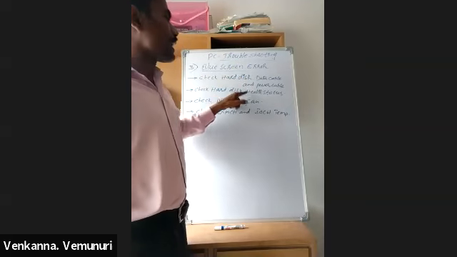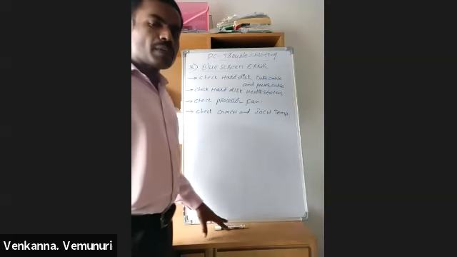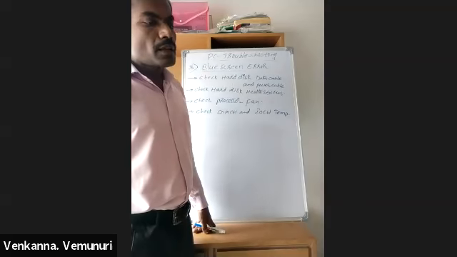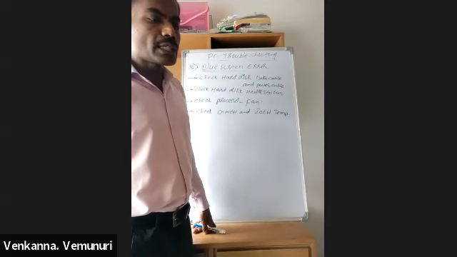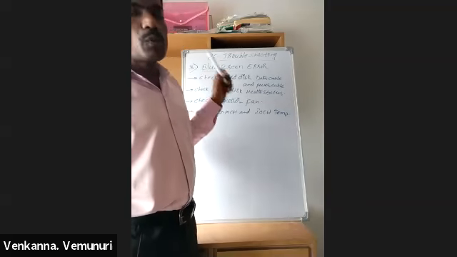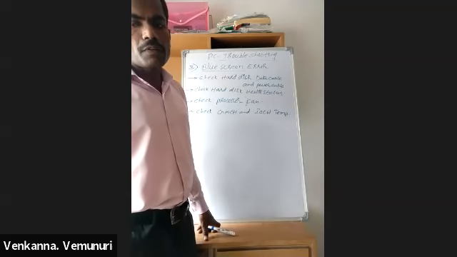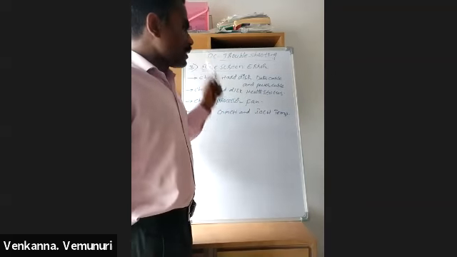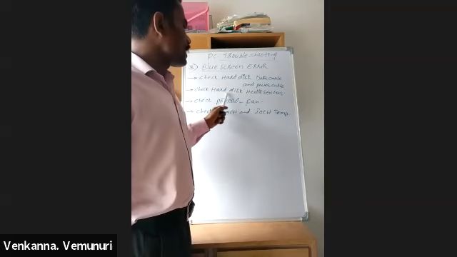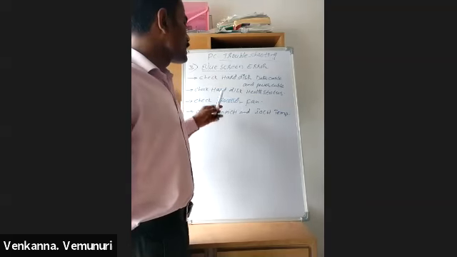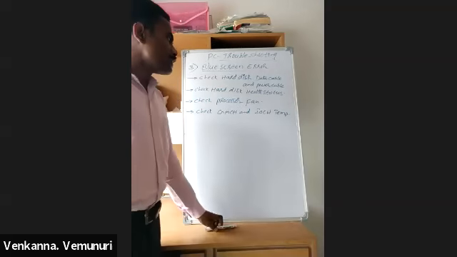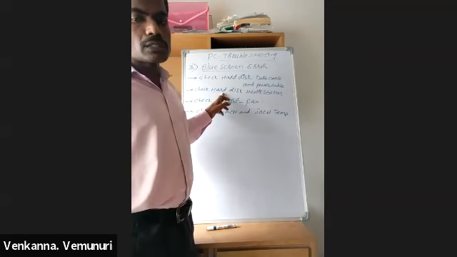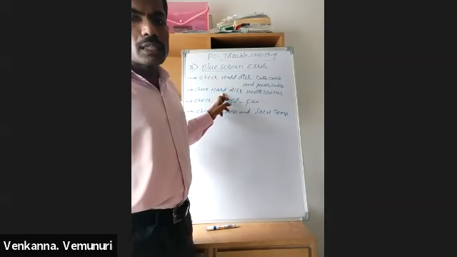Next, check hard disk health status. Sometimes a problem in the hard disk also causes this blue screen error. When we are trying to install the OS, it gives a blue screen error, unexpected error, fatal error. So first check the hard disk data cable, and next check hard disk health status. How do we check the hard disk health status? You connect this hard disk to another computer, and with a hard disk adapter, some software is available on the internet.